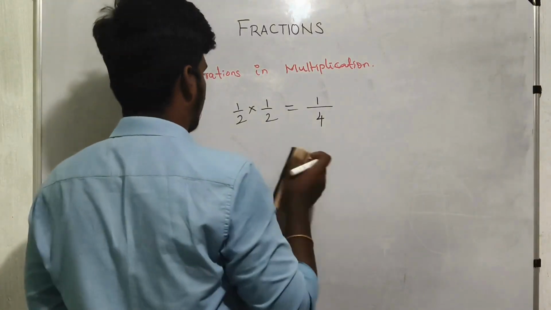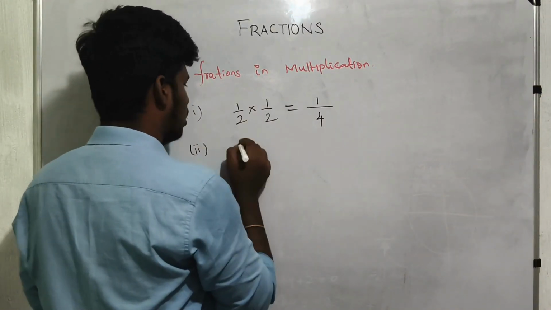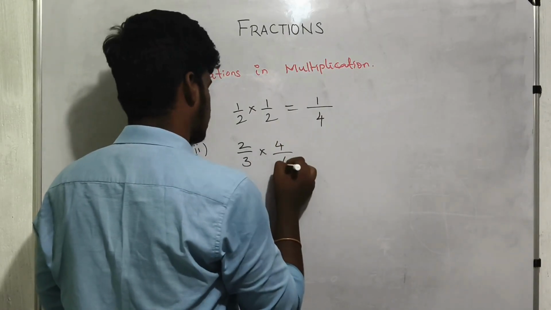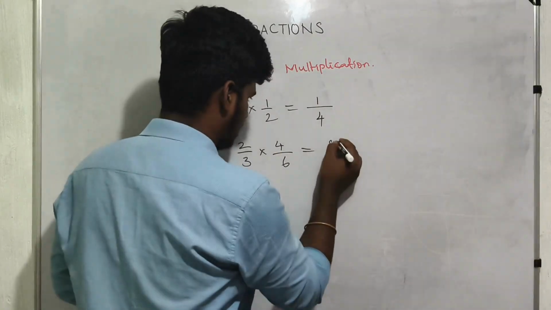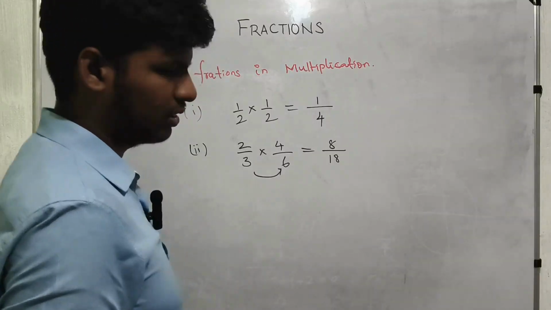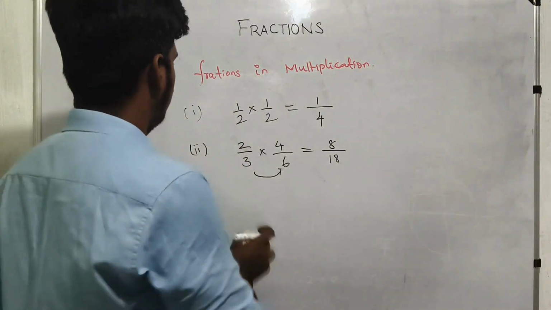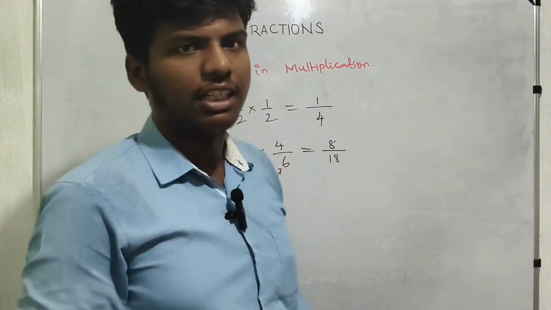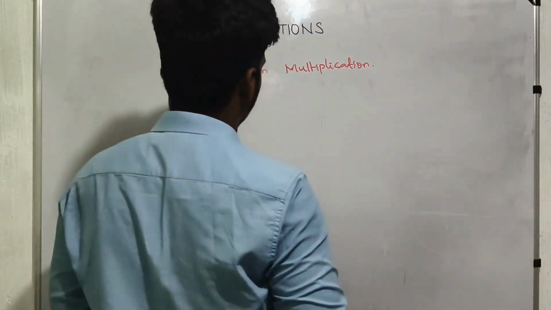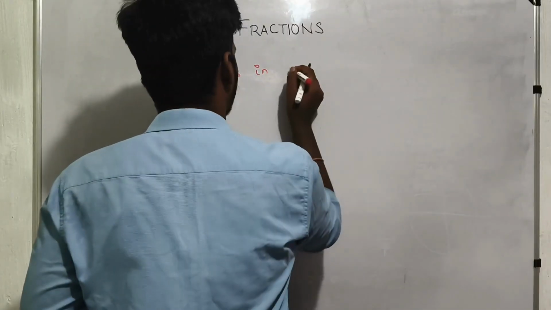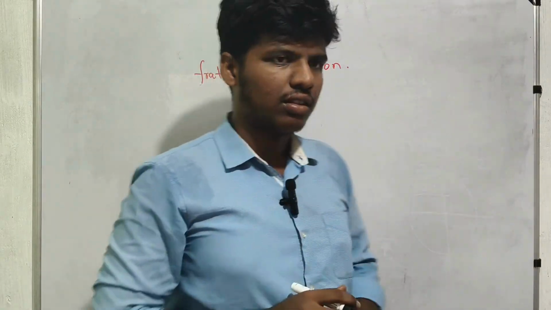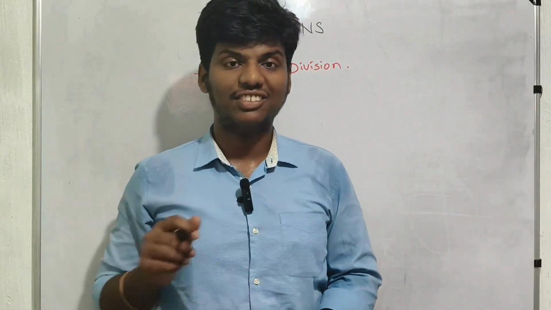Okay. So the next one is 2 by 3 into 4 by 6. So the numerator has 8, the denominator has 18. Okay. So these are the fractions in multiplication. Now we see the division.